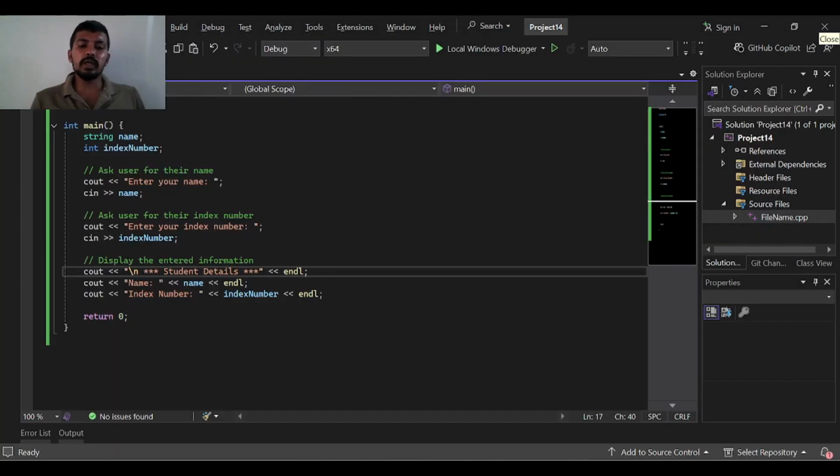We will explore input and output operations in C++ using cin and cout. First, let's talk about cin. It is used to take input from the user through the keyboard. In this example, we ask for a name and index number. Here is how it works together in a complete program.